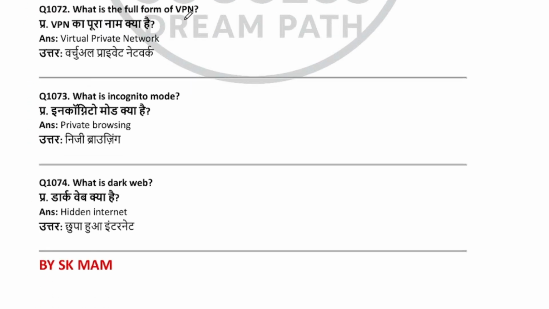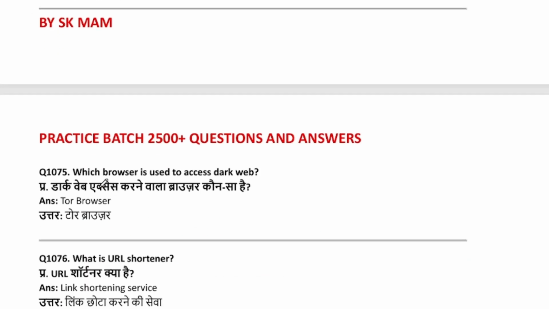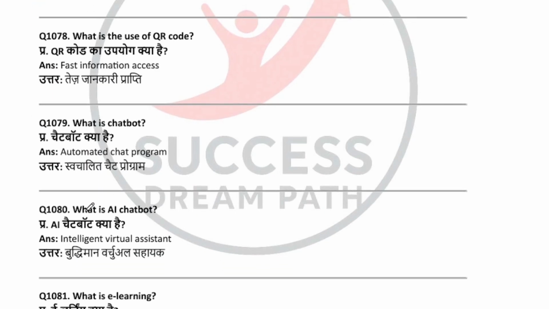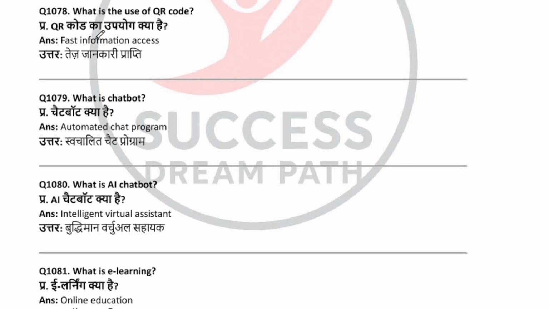What is the full form of VPN? Virtual Private Network. What is incognito mode? Private browsing. What is dark web? Hidden internet. Which browser is used to access dark web? Tor browser. What is URL shortener? Link shortening service. What is QR code? Quick response code. What is use of QR code? Fast information access. What is chatbot? Automated chat program. What is AI chatbot? Intelligent virtual assistant. What is e-learning? Online education.